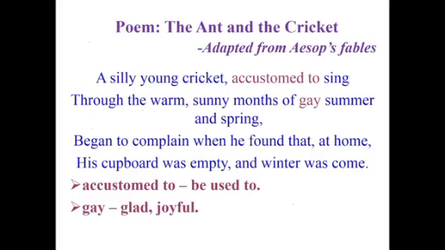Students, now let us discuss the poem in detail. The Ant and the Cricket, adapted from Aesop's Fables. A silly young cricket, accustomed to sing through the warm, sunny months of gay summer and spring, began to complain when he found that at home his cupboard was empty and winter was come. Here, accustomed to means be used to, gay means glad or joyful. So, in the first stanza, the poet has described the character of the cricket.